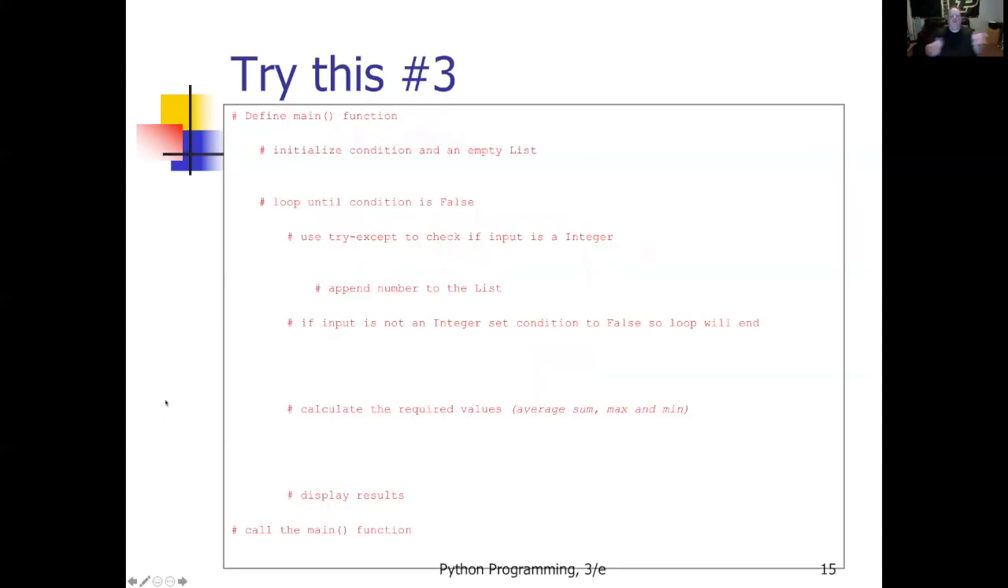So here's my pseudocode. I start by defining my main function, and I initialize an end condition. In my duck, duck, goose, it was the word being an empty string. In this one, I'm going to use a true false condition that I can initialize. And also I'm going to create an empty list. I'm going to use this list to store those integers. I'm going to loop until the condition is false. So initially, the condition is going to be true, and I'll keep looping until the condition is false.